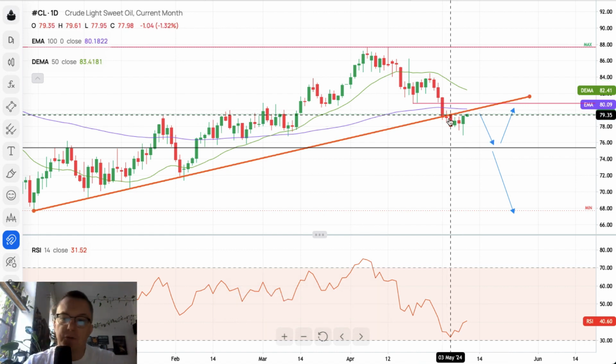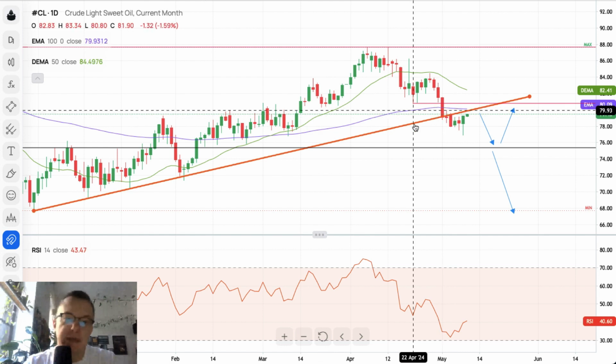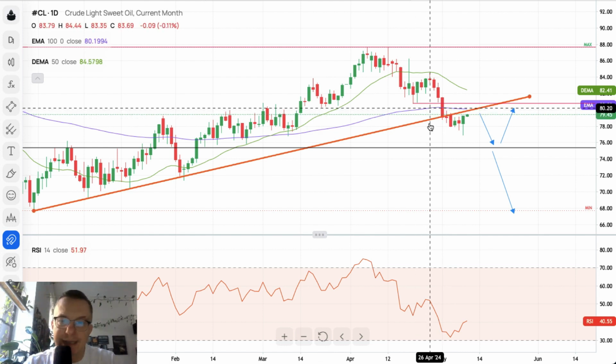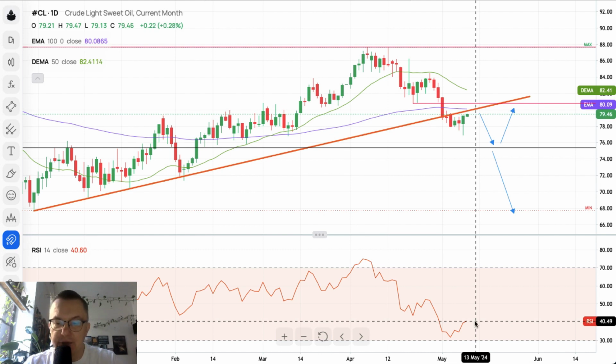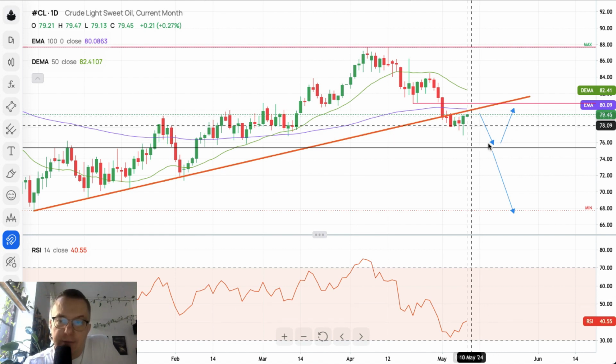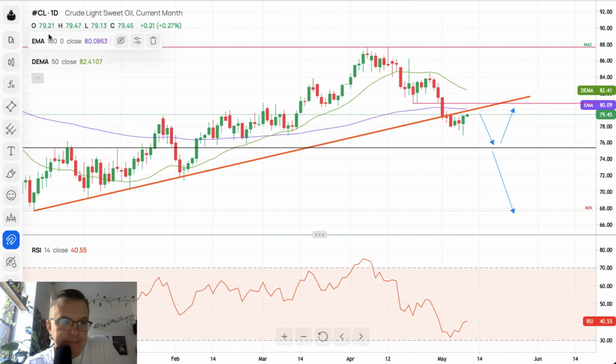Nevertheless, we still trade below the 50 and 100 periods moving average. We still trade below the trend line as well. The market's conditions, as you can see, are negative. There's a negative sentiment prevailing on the markets these days. So bears are in charge of the crude oil. They are still in charge of the crude oil. We should see some tests and then the rejection on the daily time frame.